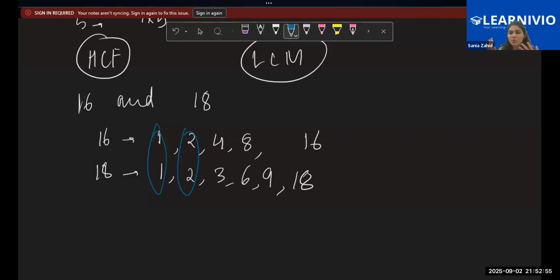Children, respond yes or no, right? Now, which is the highest common factor? What do you think is highest among 1 and 2? 2. So that's the basic meaning of HCF. This we've been studying in 6th, 7th standard, I guess. So this is the basic meaning of HCF.